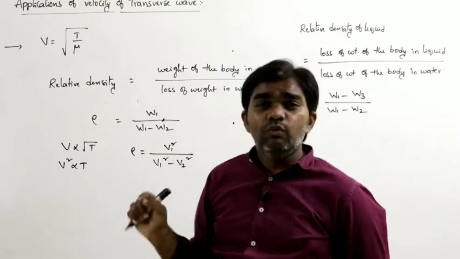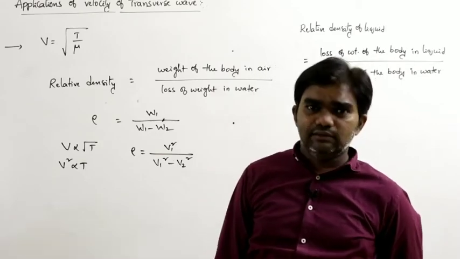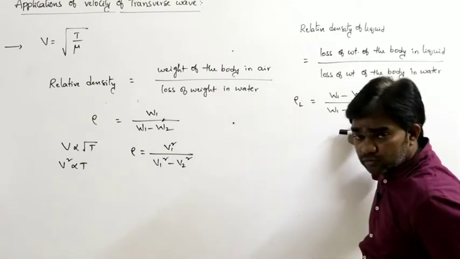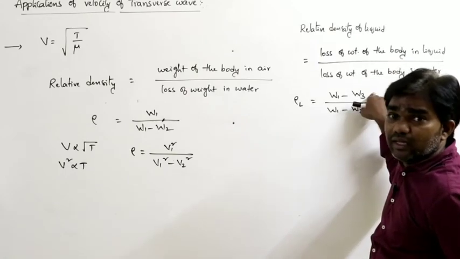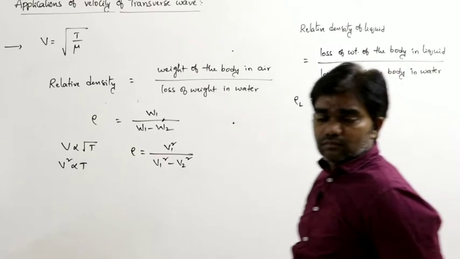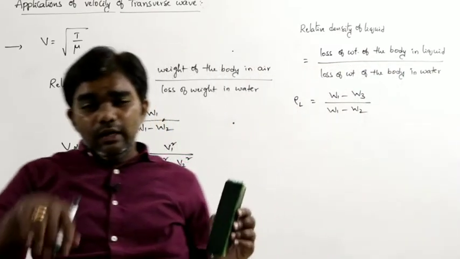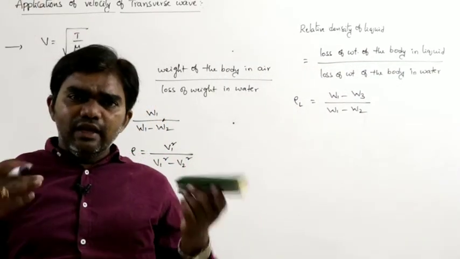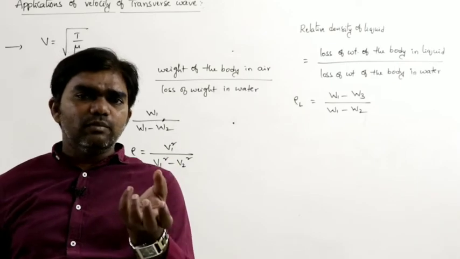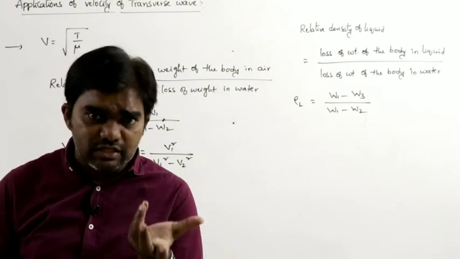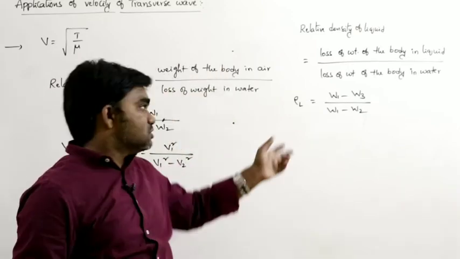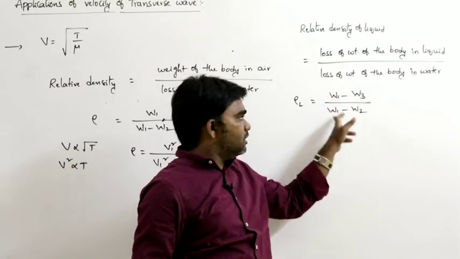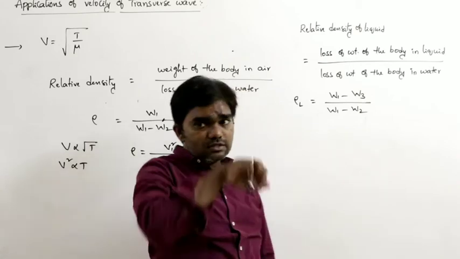What is W1? Weight of the body in air. What is W2? Weight of the body in water. What is W3? Weight of the body in liquid. So definitely, in any liquid other than air, the weight of the body must decrease due to buoyancy force. So that's why rho L can be written as W1 minus W3 by W1 minus W2.